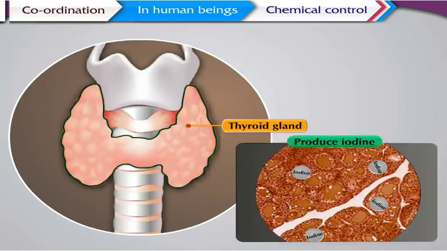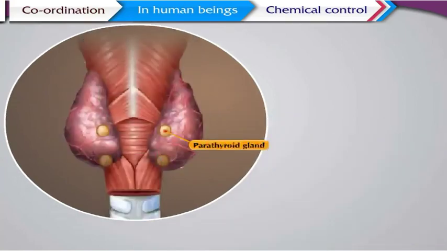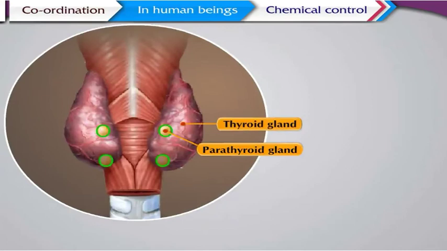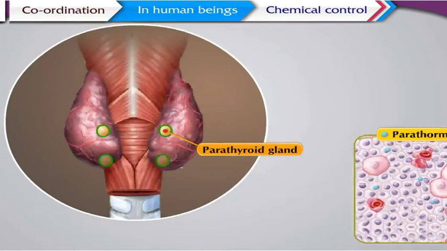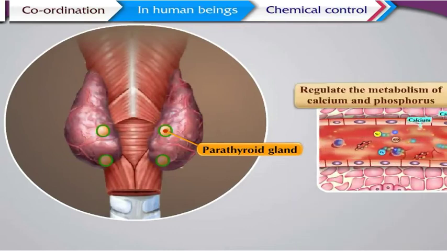Besides, its function is also to produce iodine. Parathyroid gland. There are 4 parathyroid glands situated behind the thyroid gland. The parathyroid gland secretes the parathormone hormone. Its function is to regulate the metabolism of calcium and phosphorus in the body.